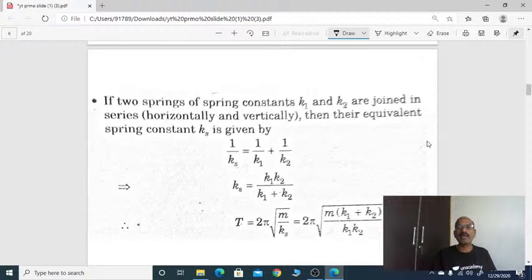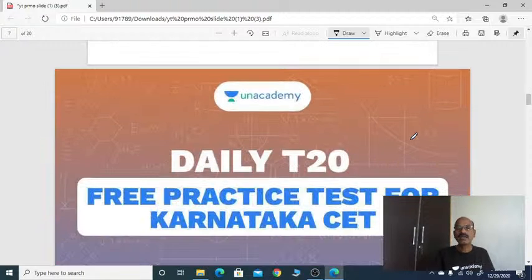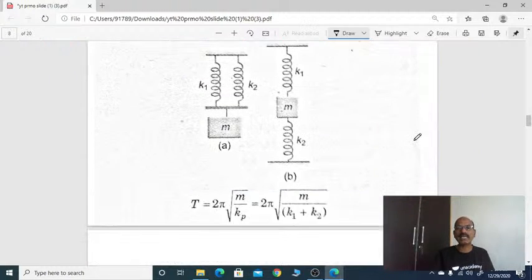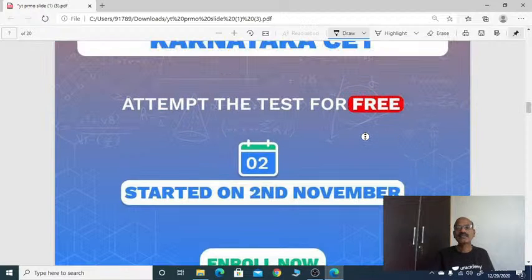If two springs having spring constants k1 and k2 are joined in series, right? Two springs are connected in series. Then what is its effective spring constant, right?